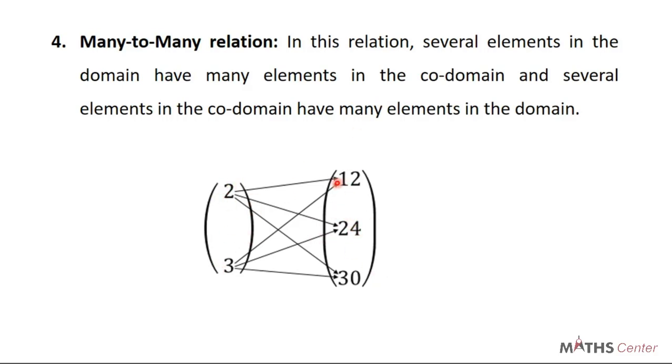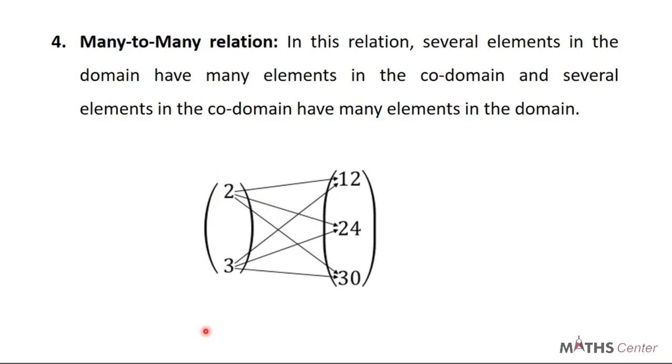In the same way, we are saying that several elements in the codomain have many elements in the domain. In the same way, 12 and 24, which also qualifies as many, are related to 2. At the same time, 12 and 24 are also related to 3. At the same time, 24 and 30 are related to 3. 24 and 30 are also related to 2. 12 and 30 are related to 3. 12 and 30 are also related to 2.